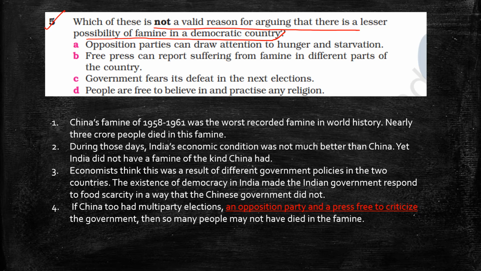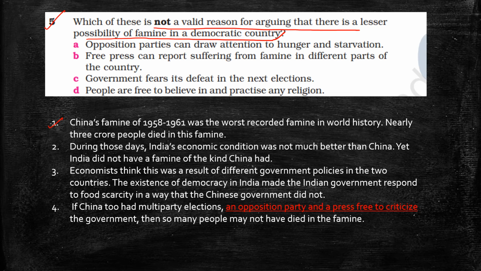Opposition parties can draw attention to hunger and starvation. Yes, if there are opposition parties present, then they can draw attention to the hunger and starvation. Okay, free press can. Before doing this, we must just read this about China. It is given in your textbook. So we must read this first.